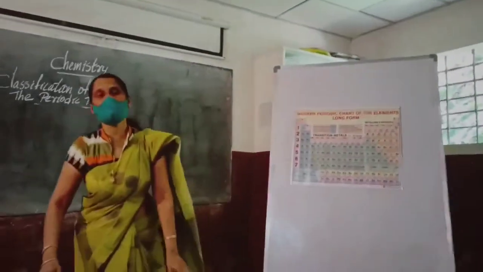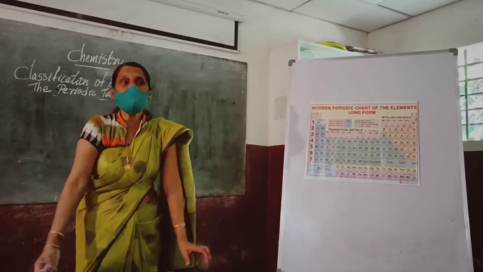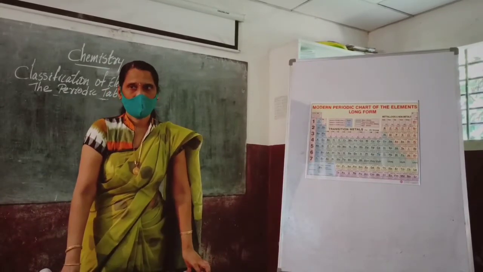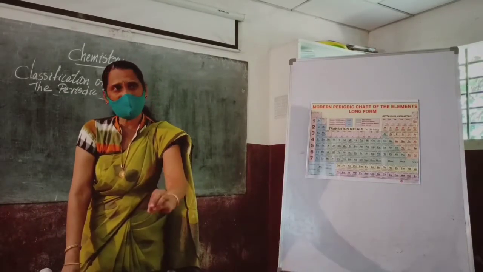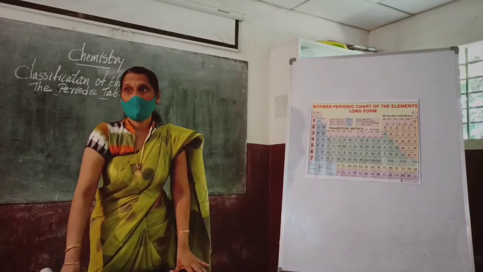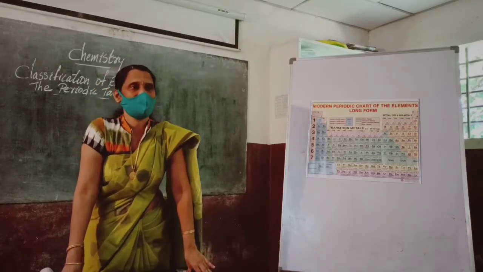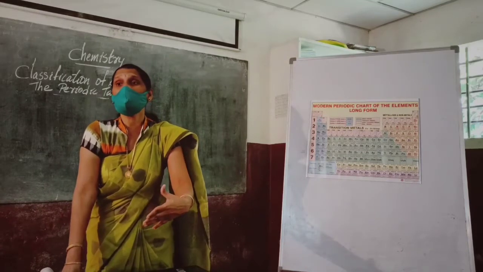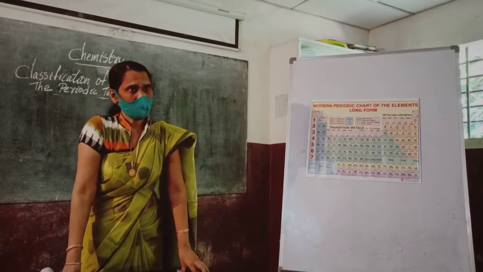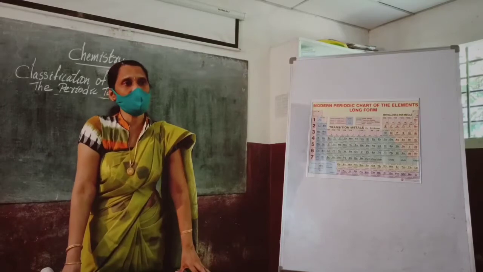So see here, when we are going from left to right in a period, new shells are not adding up. Electrons are accommodating in the same shell. But you should remember one thing, that the nuclear charge is increasing. Nuclear charge means proton number. Number of protons is increasing.